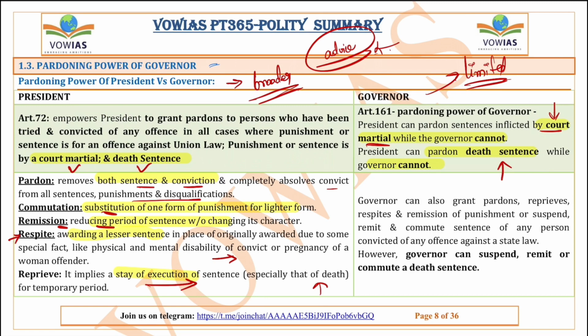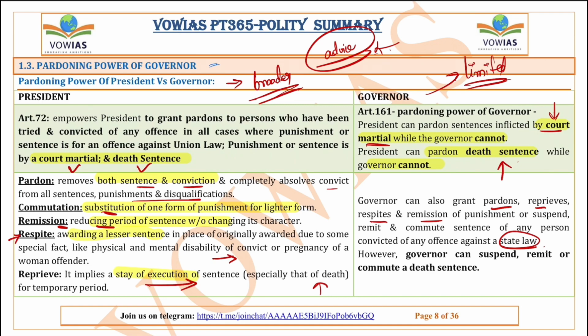Now the governor can also grant pardon, reprieve, respite, remission, and other things, but the governor can use this only if a person is convicted under state law, whereas the president can use this for state law, central law, court martial, or anything else. But remember, the governor cannot use the pardoning power in the case of a death sentence and a court martial.